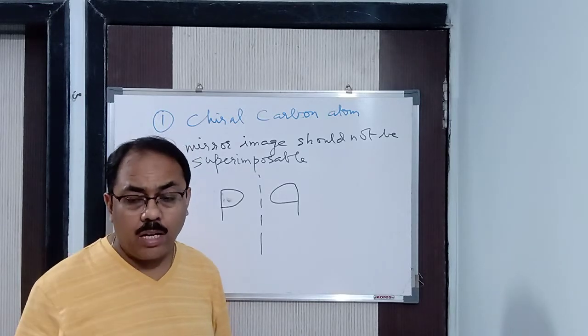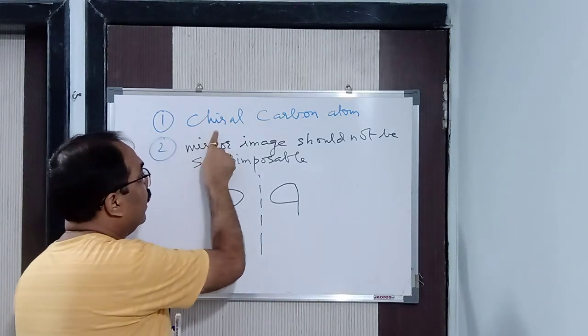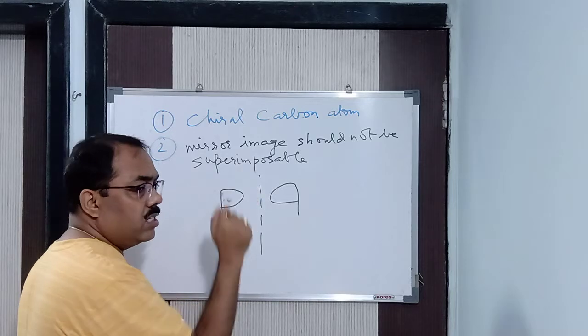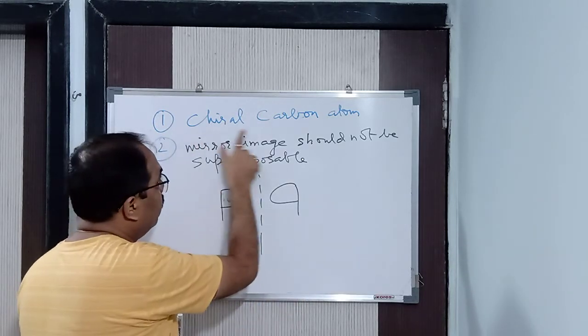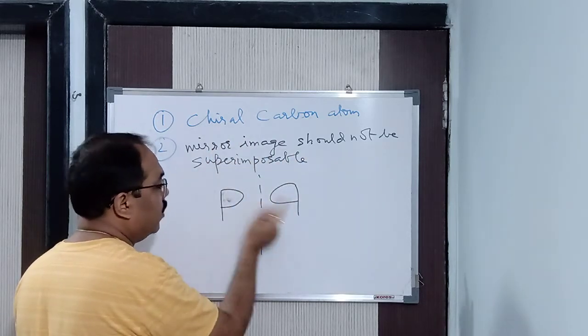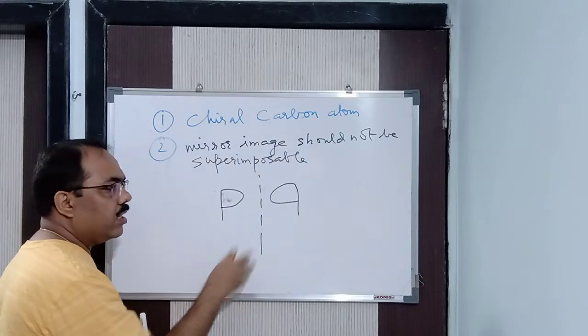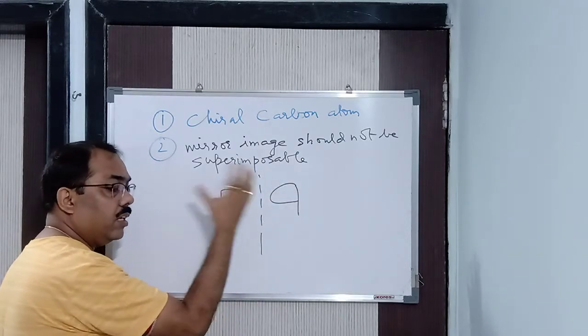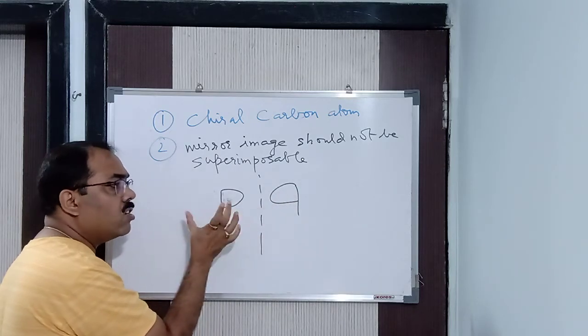So when the mirror image is not superimposable, it is said to be chiral. So what are the two conditions for a compound to be optically active theoretically? The compound should have a chiral carbon atom and the mirror image should not be superimposable. That means the mirror image should not overlap one upon the other. Listen carefully, it should not. That means it is not symmetrical.